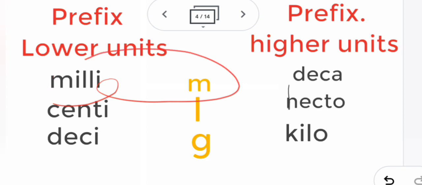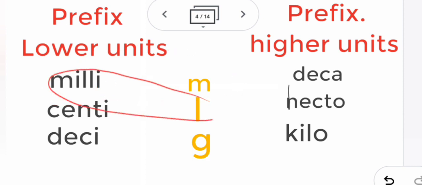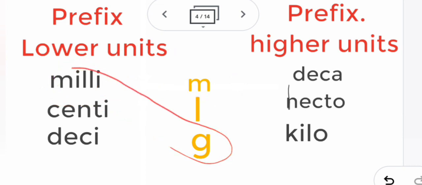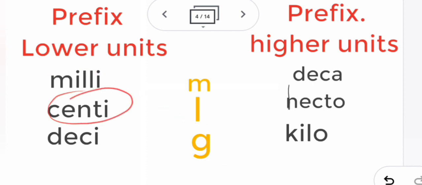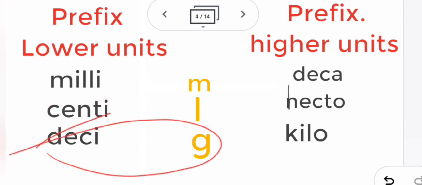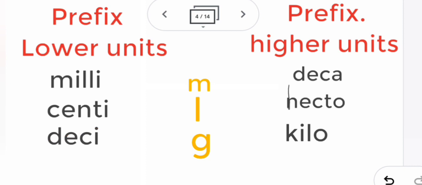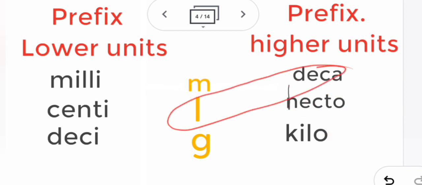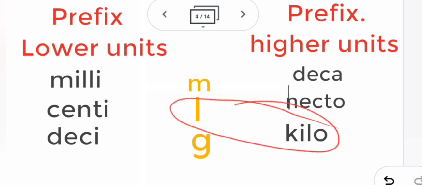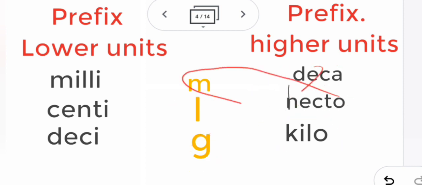Milli will be millimeter; in capacity it will be milliliter; in weight it will be milligram. Then centimeter, centiliter, centigram, and decimeter, deciliter, decigram. And the higher units: decameter, hectometer and kilometer, and in the same way decaliter, hectoliter and kiloliter, and decagram, hectogram and kilogram.